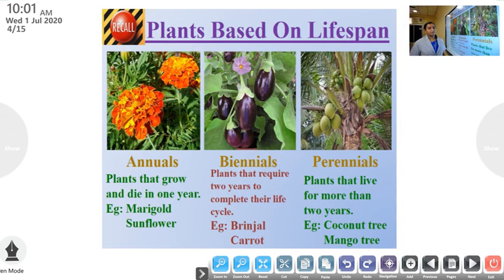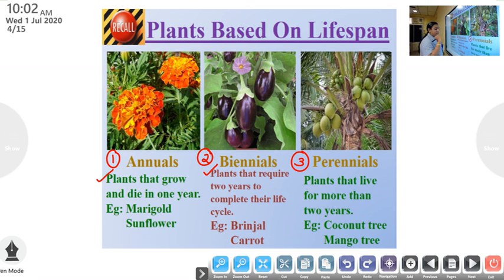Next, plants based on lifespan. Based on lifespan, plants can be classified as annuals, biennials, and perennials. What do you mean by annuals? Plants that grow and die in 1 year are called annuals. Example, marigold, sunflower.